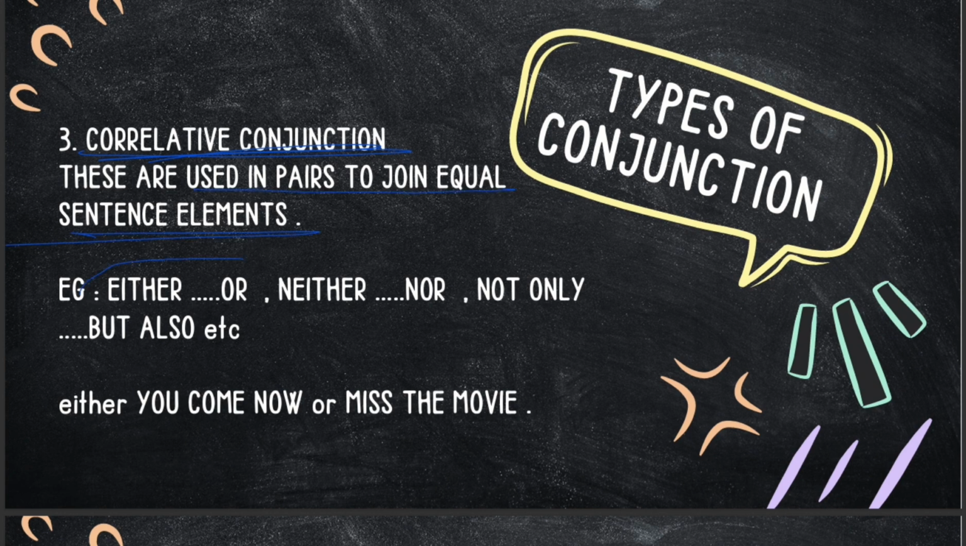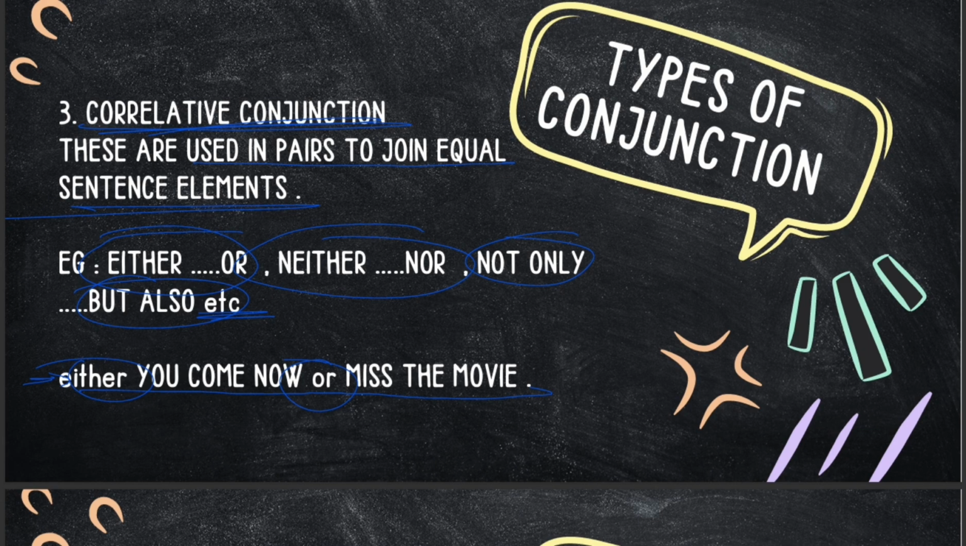Now, these are either/or, neither/nor, not only/but also, etc. Okay. Now, if we were to have a look at an example: either you come now or miss the movie. Either and or always come in pairs, which makes it a correlative conjunction. Okay, these are the easiest ones to recognize in a sentence.